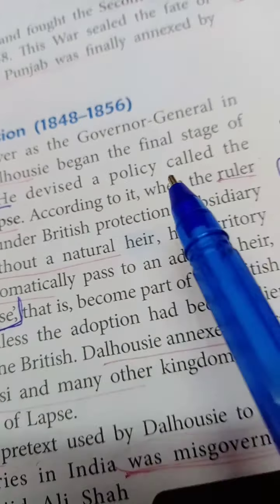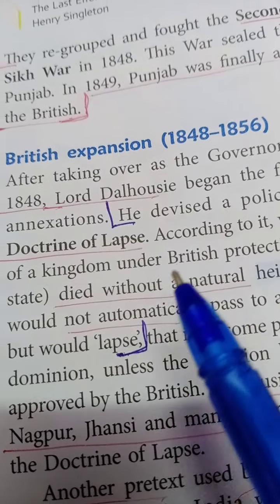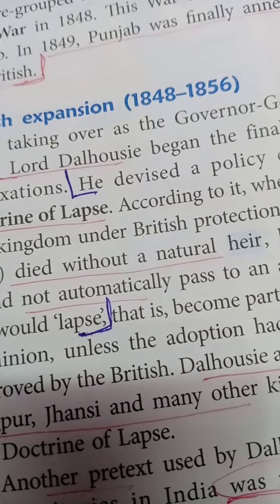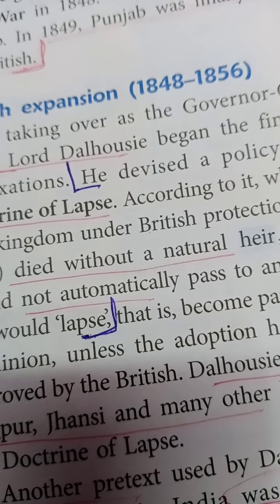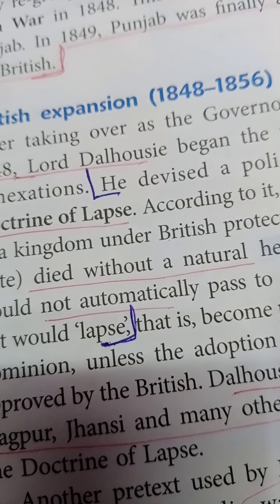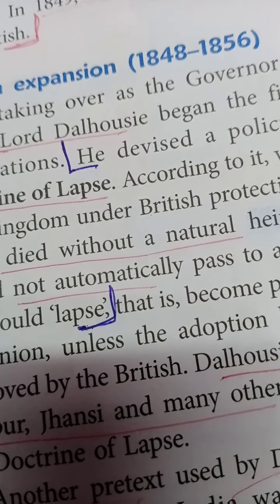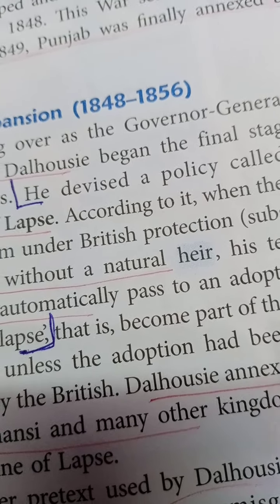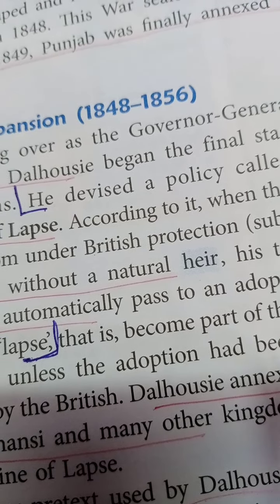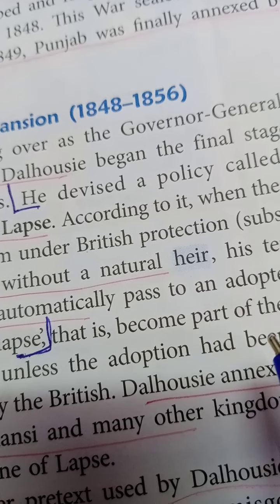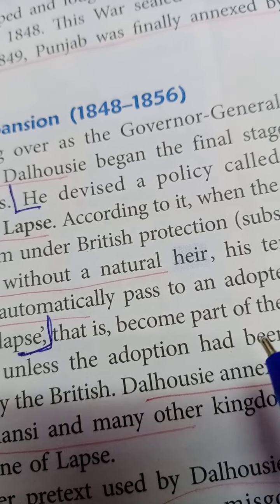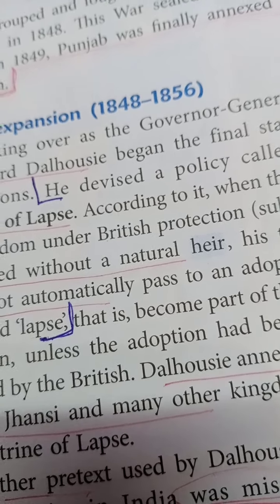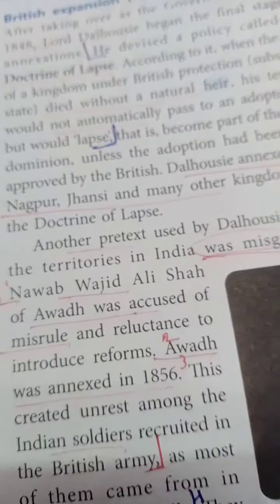Point number 1. He devised a policy called the doctrine of lapse. Lord Dalhousie followed the policy of doctrine of lapse. According to it, now I'll explain so you can understand: if a ruler does not have a natural heir, meaning his own son, the territory will be annexed to the British Raj. That is called doctrine of lapse. Then one more, the next idea.